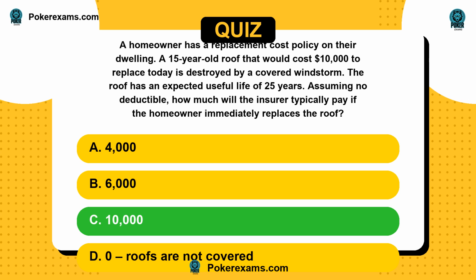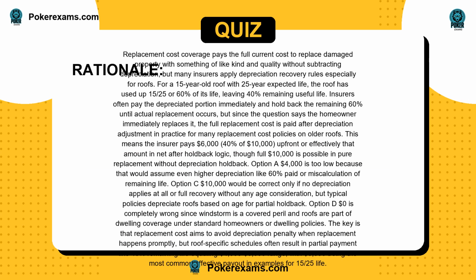The answer is C. Replacement cost coverage pays the full current cost to replace damaged property with something of like kind and quality without subtracting depreciation, but many insurers apply depreciation recovery rules especially for roofs. For a 15-year-old roof with 25-year expected life, the roof has used up 15/25 or 60% of its life, leaving 40% remaining useful life.